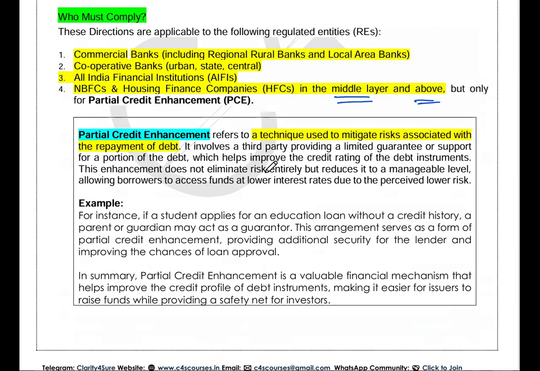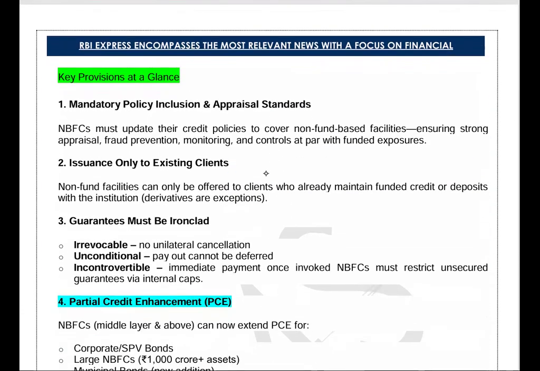Okay. Now, coming to the next portion, the key provisions of this direction. The first one, mandatory policy inclusion and appraisal standards. NBFCs must update their credit policies to cover the non-fund based facilities, ensuring strong appraisal, fraud prevention, monitoring and control at par with the funded exposures. Okay, तो नॉन फंडेड जो एक्सपोजर्स है उसके लिए भी NBFCs need to update their credit policies, non-fund based facilities, bringing it at par with the funded facilities.